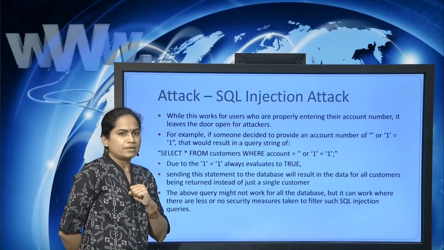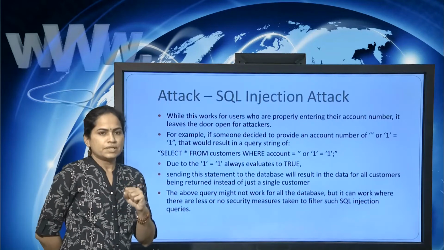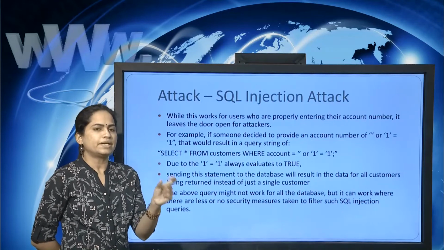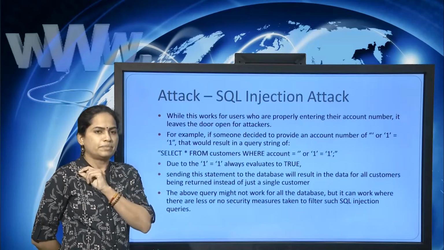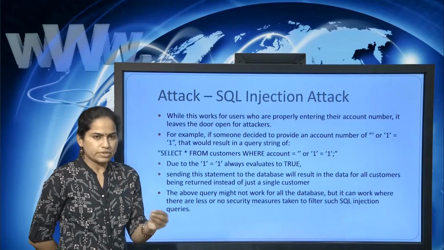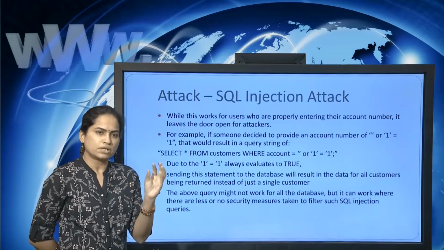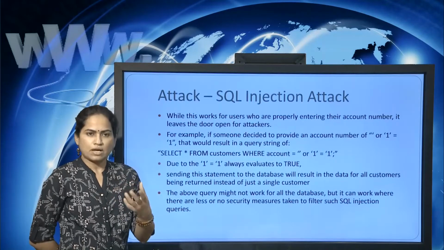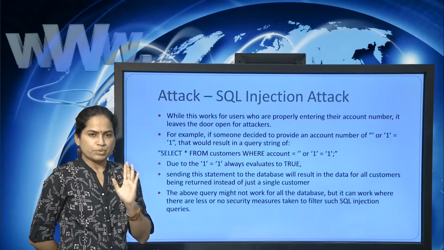Actually, what should be done? Whenever the user provides the account number, the details of that specific account number should be displayed. Whatever account number the user has entered, only that account number's information should be displayed as output. One result should be there.